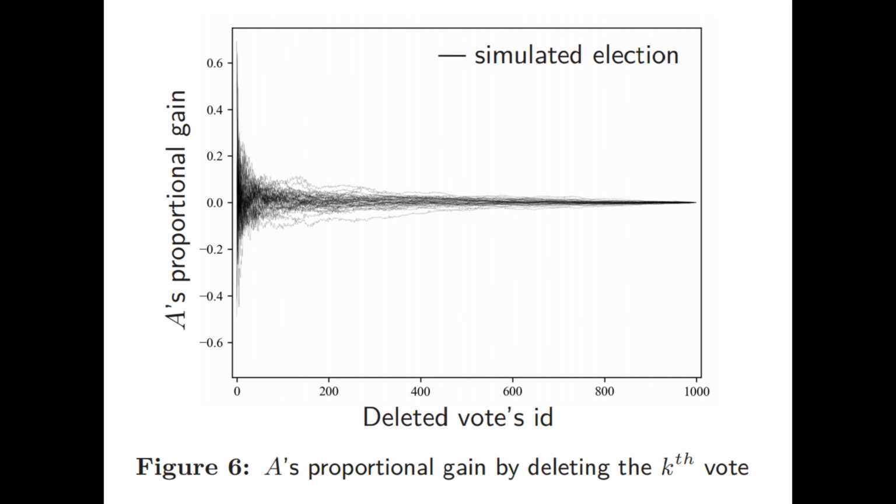In Figure 6, each line represents a distinct hashing power for our attacker, and each point on each line denotes how much the attacker gained by deleting the kth vote. Experimentally, we found that the attacker can only affect the election by deleting one of the first 400 votes. Since we already require more than 600 votes for a valid chi-square test, we find that the attacker can't really do anything, which is great, right? We want our system to be resilient against attackers taking over our hash table.